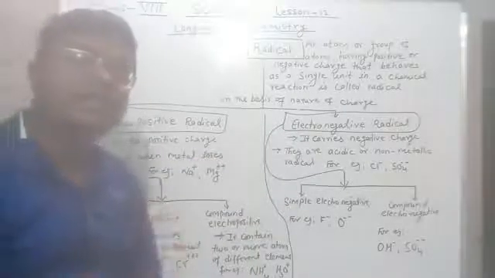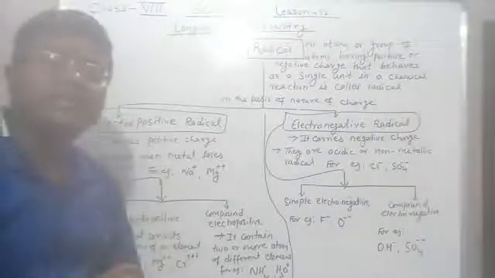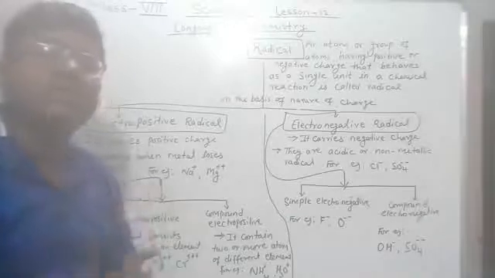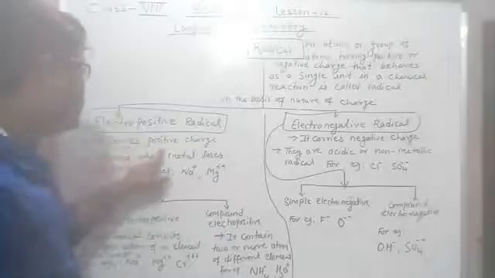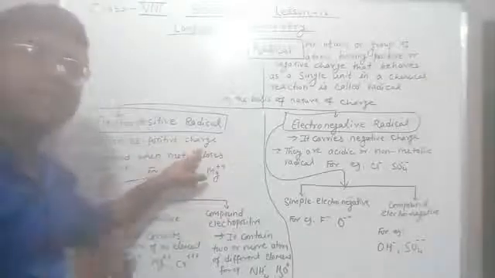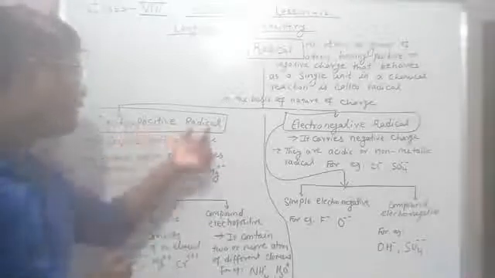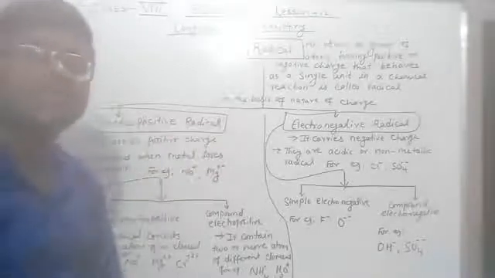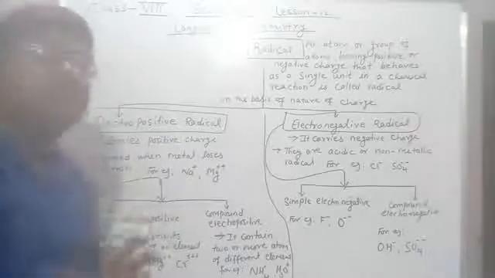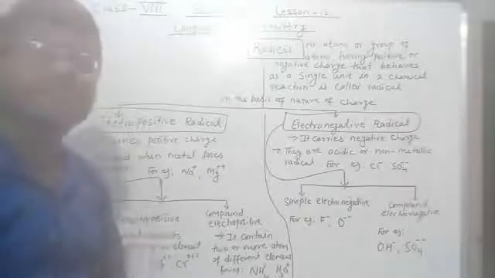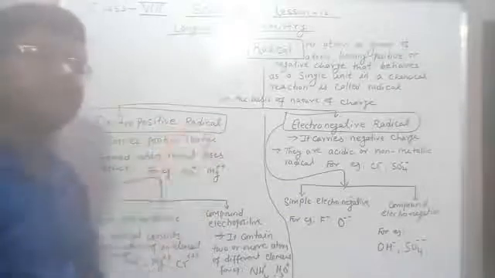So what does electropositive radical mean? Electropositive radicals are those radicals which carry positive charge. I have just written the point only here. Simply we can say that the radicals which carry positive charge are called electropositive radicals.